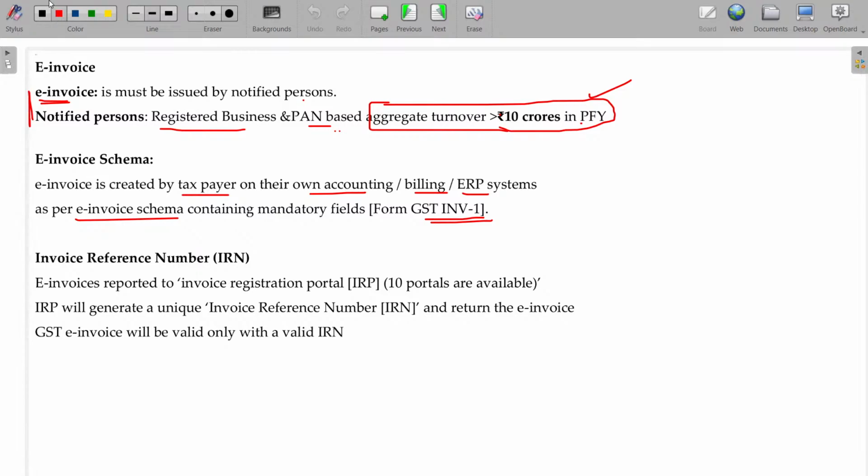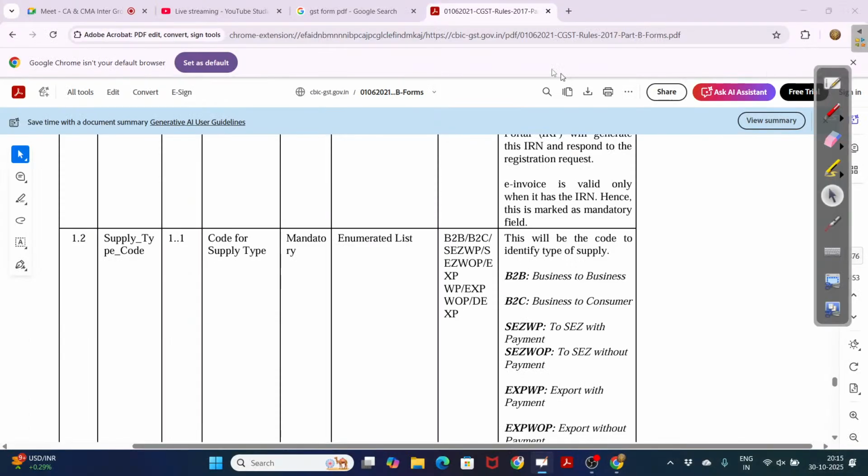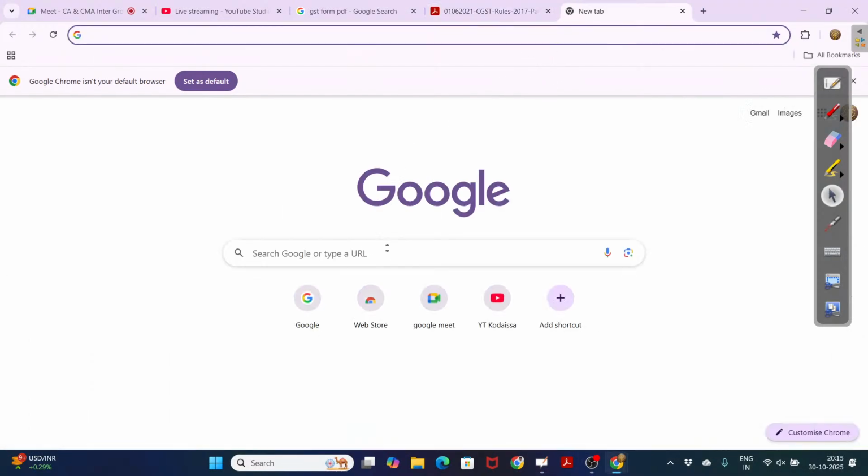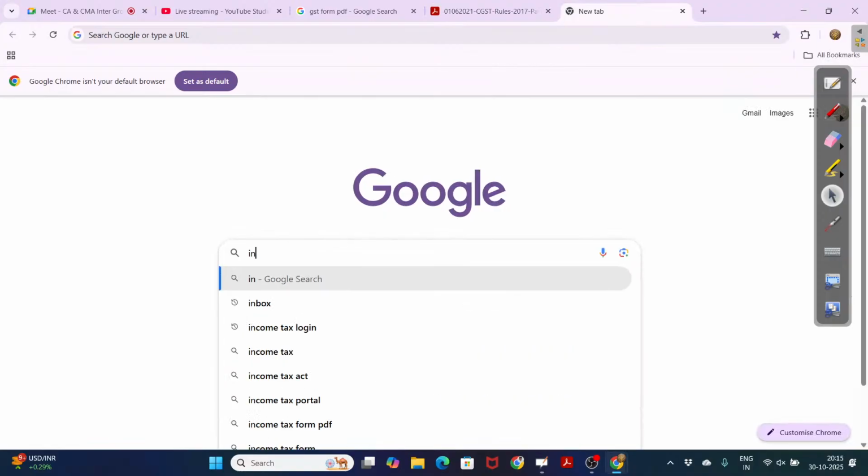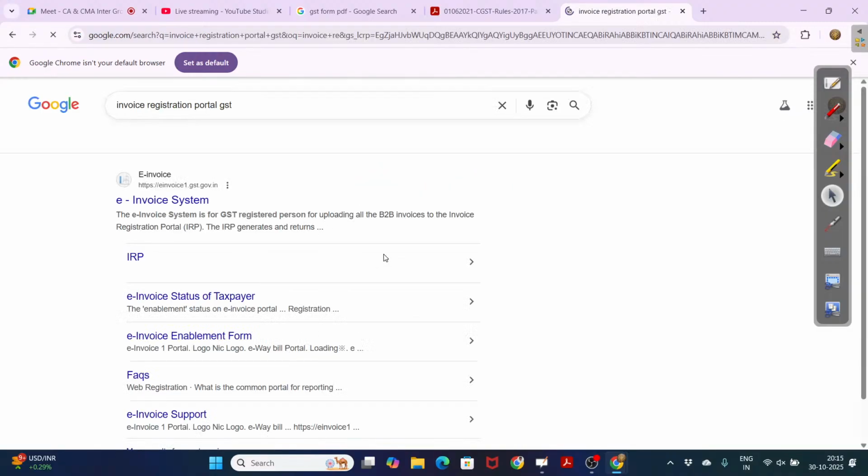So invoice registration portals are available for uploading your drafted invoices. Almost 10 portals are available. Invoice registration portal GST for the e-invoice system.